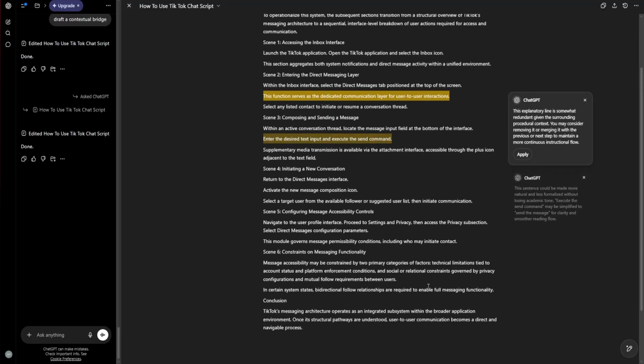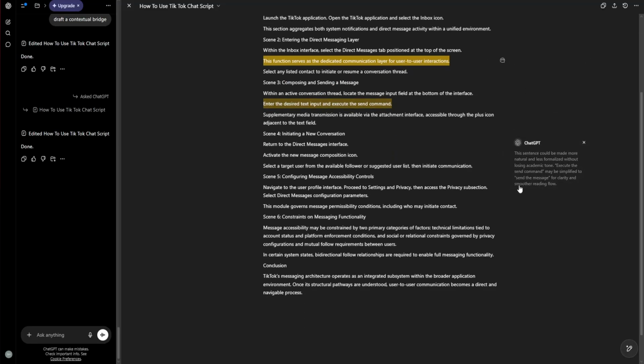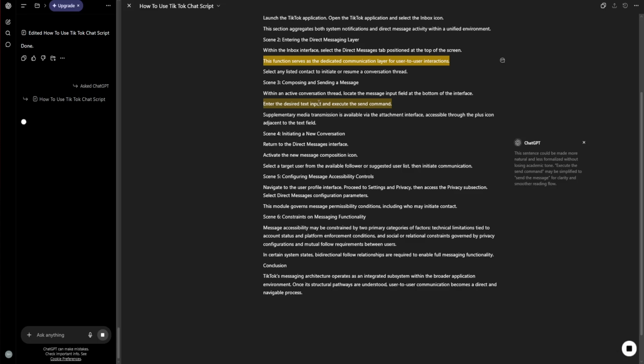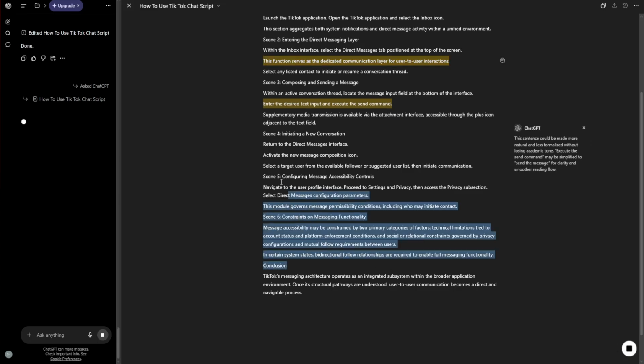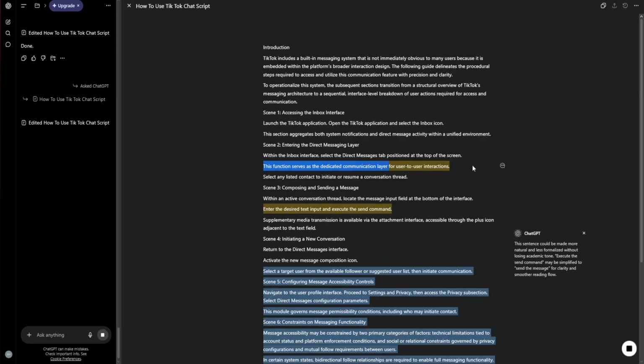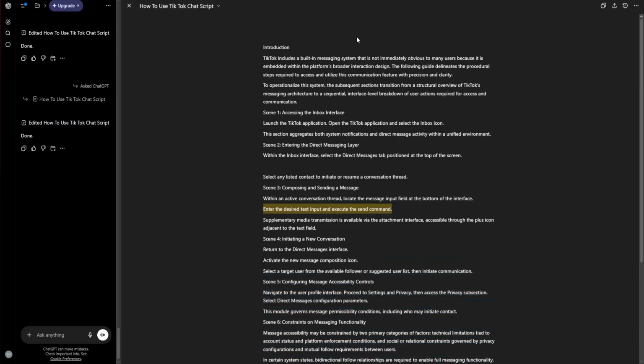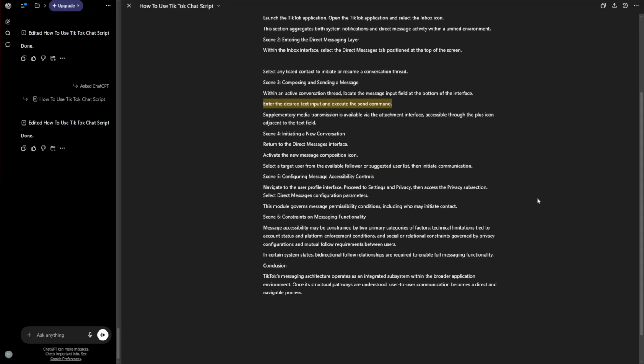This multiplier effect is the secret to 10 times growth in 2026. You aren't just a YouTuber, you are a multimedia distribution engine. One single session in Canvas produces the entire neural map for your brand's weekly output.